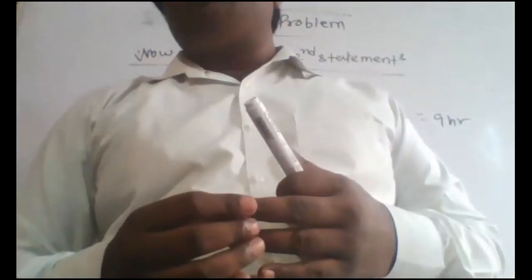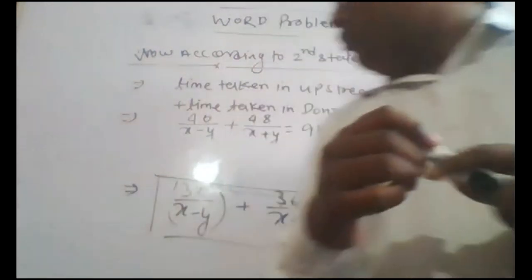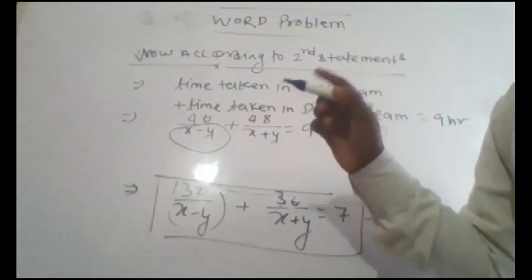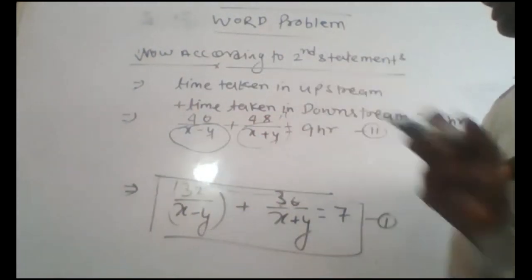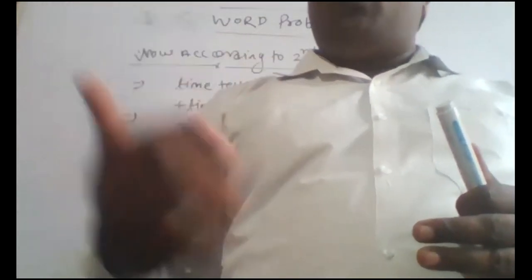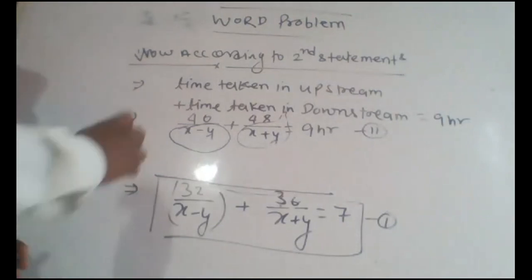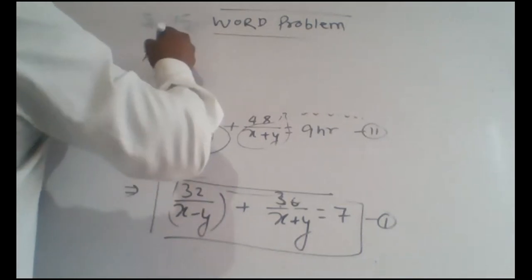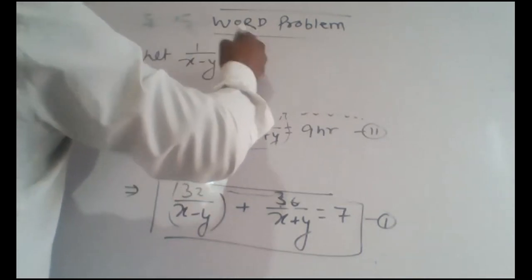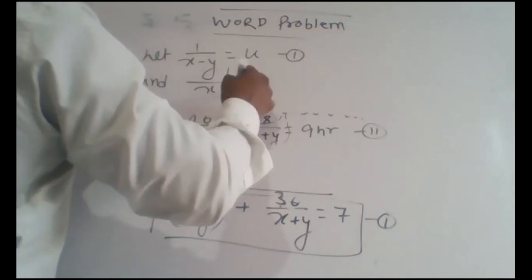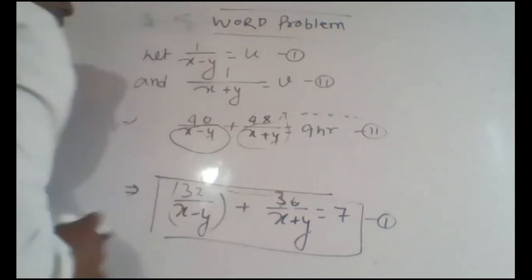Here I'm going to talk about that reduction. We can replace 1 upon x minus y with one variable and 1 upon x plus y with another variable. So just write down onto your copy and assume that 1 upon x minus y is equal to u, and 1 upon x plus y is equal to v.